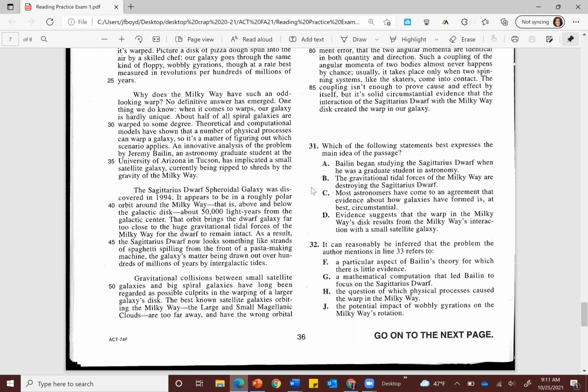As a result, the Sagittarius dwarf now looks something like strands of spaghetti spilling from the front of a pasta-making machine, the galaxy's matter being drawn out over hundreds of millions of years by intergalactic tides.